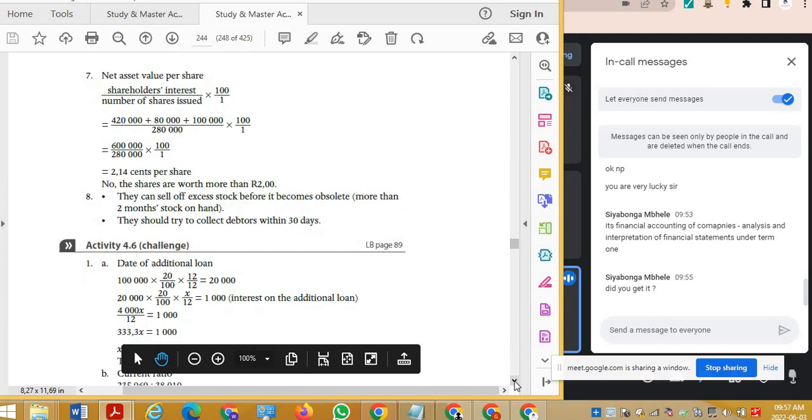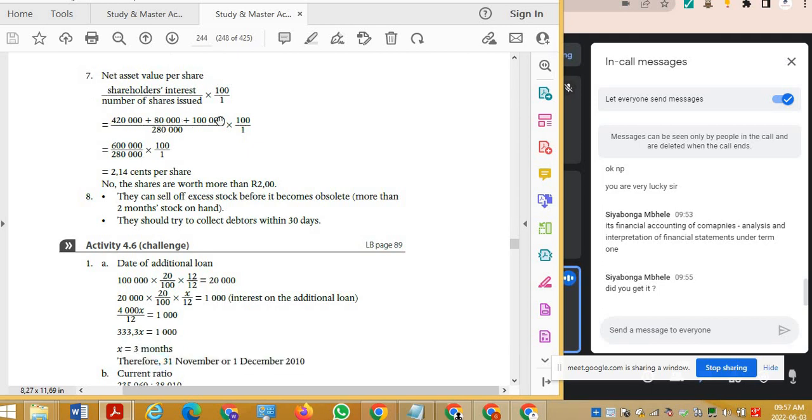And the last one, net asset value. Another name for net asset value is equity. So this is your equity for the year. Net asset value is assets minus liabilities. That's your net asset value, which is equity, if you think of your accounting equation. So we have our shareholders' interest, which is our equity, divided by the number of shares for our net asset value per share.